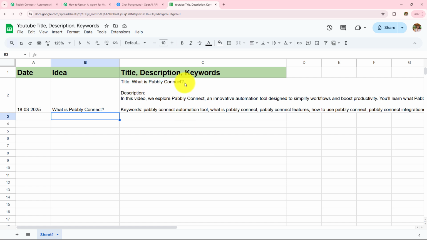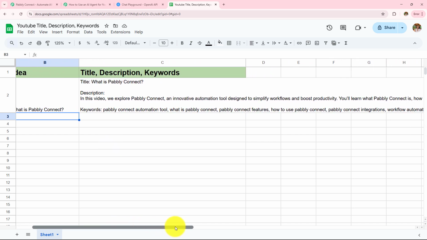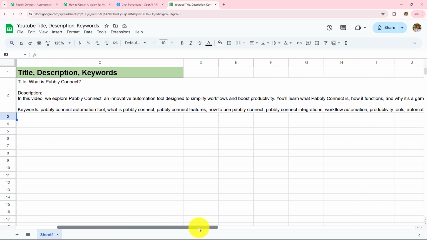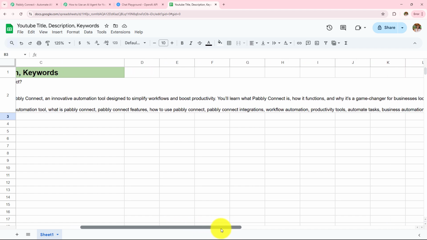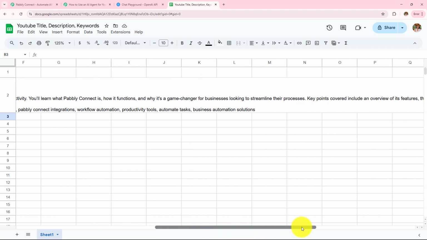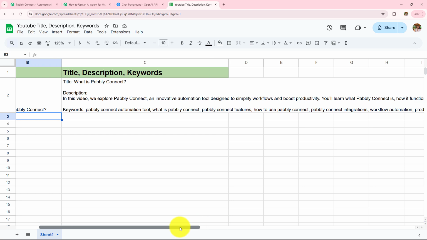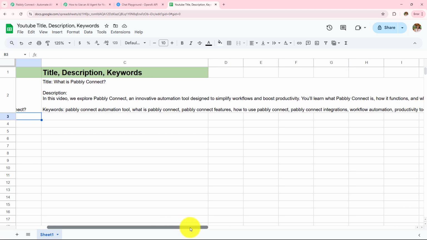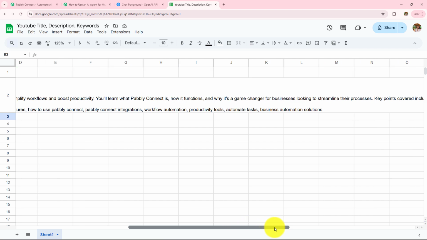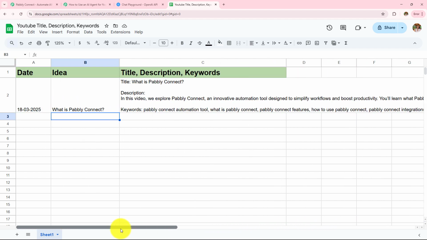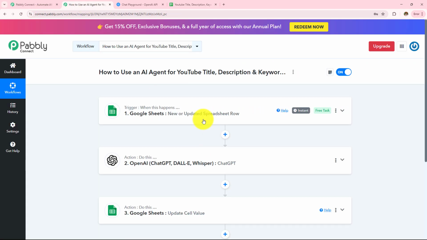The title here is, what is Pabbly Connect? The description that we have received is, in this video we explore Pabbly Connect, an innovative automation tool designed to simplify workflows and boost productivity. Here you can see the description, and then I have also received the keywords: Pabbly Connect automation tool, what is Pabbly Connect, and here you can see all the keywords. Now this is how this automation workflow is going to run, and now to learn how to create this, let's start creating this from the beginning.